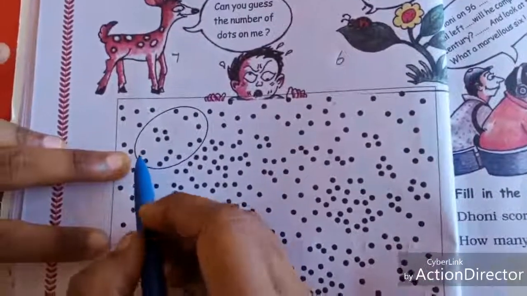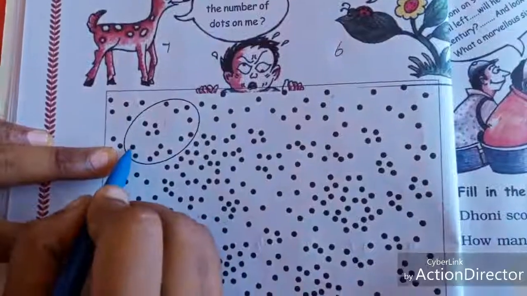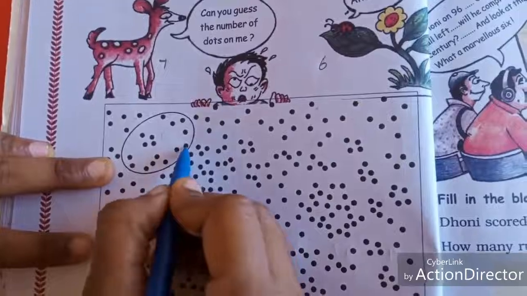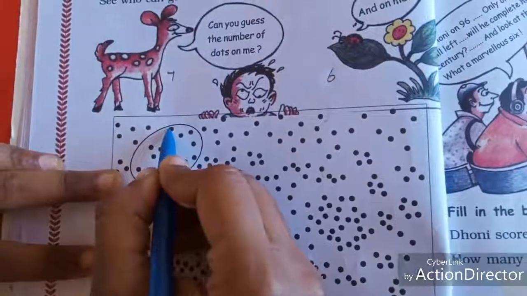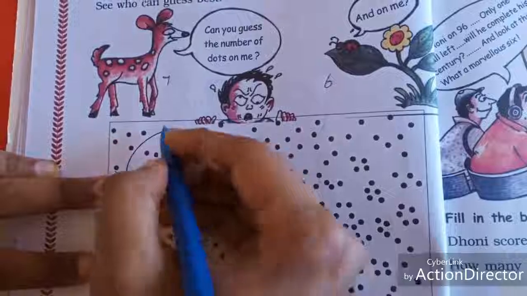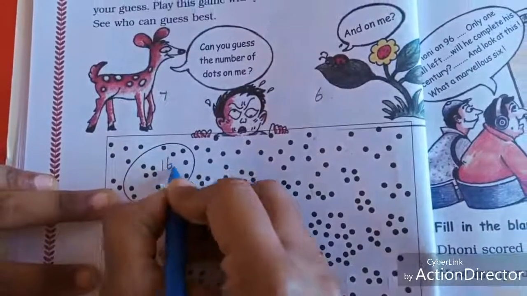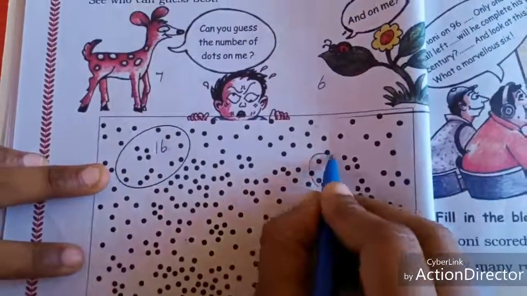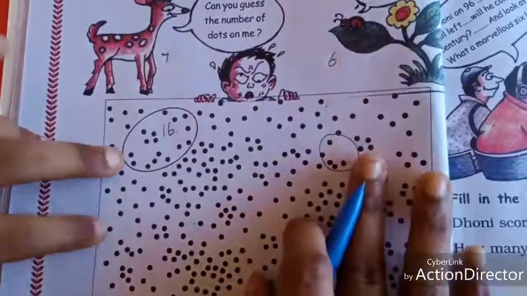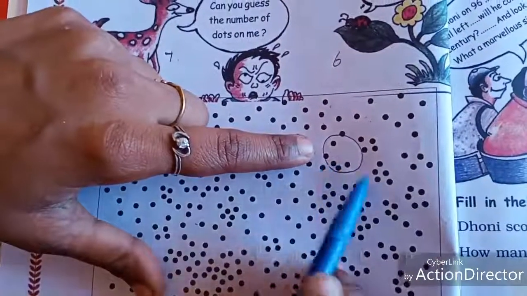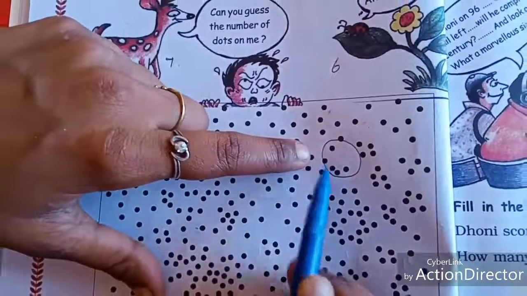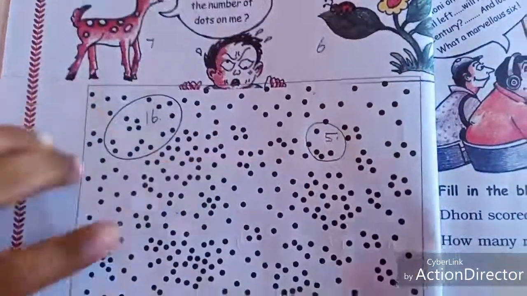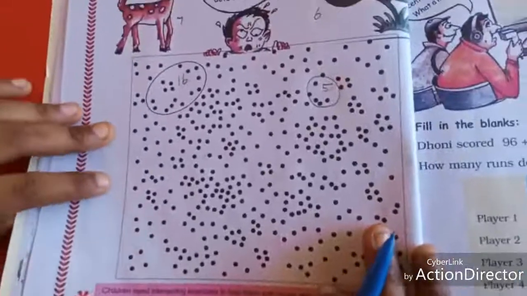Here is one circle drawn by someone. Now we are going to find out how many dots are in the circle. 1, 2, 3, up to 16. So totally 16 dots. Now I am going to draw one circle. It is not a circle, but you consider it as a circle. How many dots? 1, 2, 3, 4, 5. Totally 5 dots. Like this you play this game with your friends.